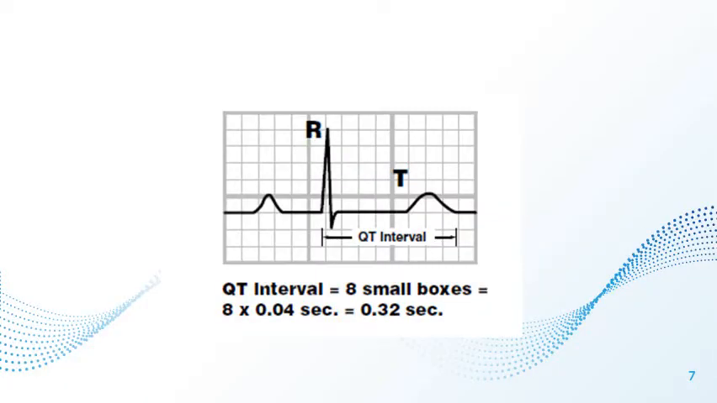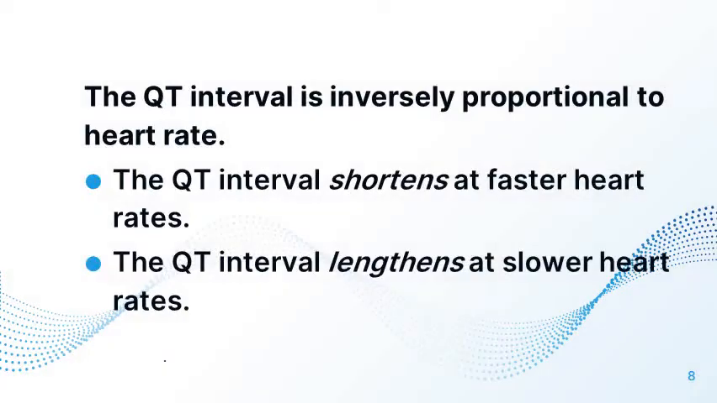So in this ECG, the QT interval is calculated from the start of the R wave as the Q wave is absent. It's 8 small boxes, each small box equals 0.04 second, so the total duration is 0.32 second. The QT interval is inversely proportional to the heart rate. The QT interval shortens at faster heart rates and lengthens at slower heart rates.